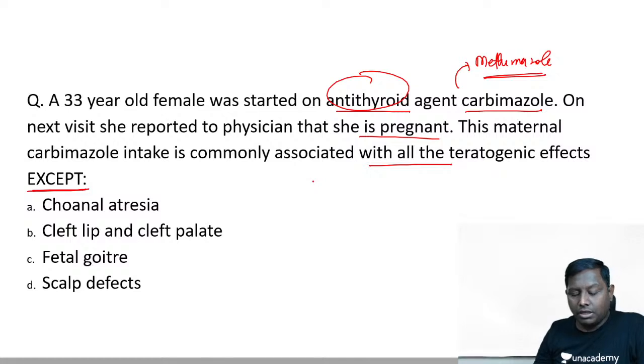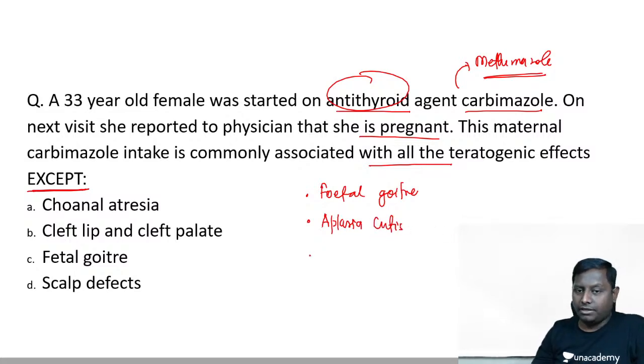Will there be fetal goiter, yes or no? So one of the problems that you can get to see here is fetal goiter. They can even lead to aplasia cutis, where there is a scalp defect.